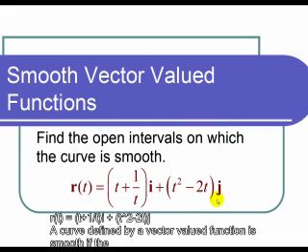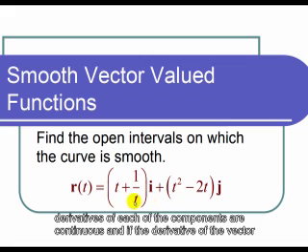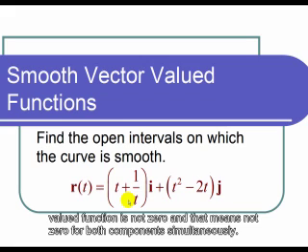So a curve defined by a vector-valued function is smooth if the derivatives of each of the components are continuous and if the derivative of the vector-valued function is not zero, and that means not zero for both components simultaneously.